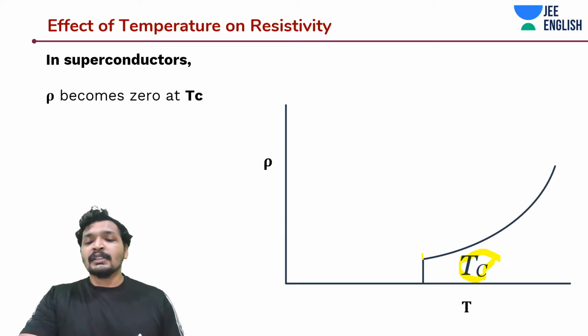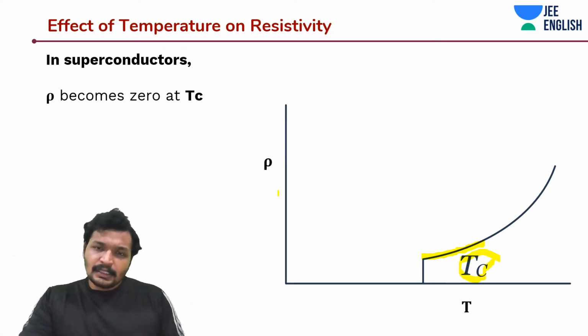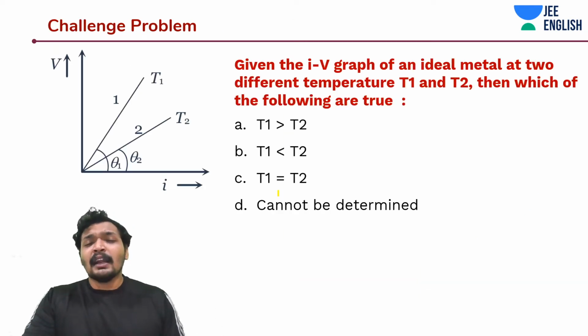Below this critical temperature, this phenomenon is observable. And as you can notice, above the critical temperature, as the temperature increases, the resistivity increases. It's a pretty awesome concept. The resistivity suddenly becomes zero at a certain temperature. Now we spoke all about this. We understood the effect of temperature on resistivity. But now let's have a look at a question, like a challenge problem.